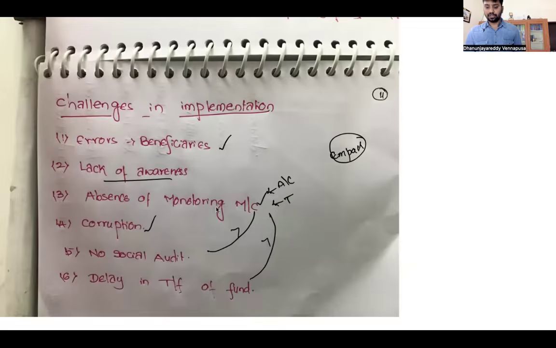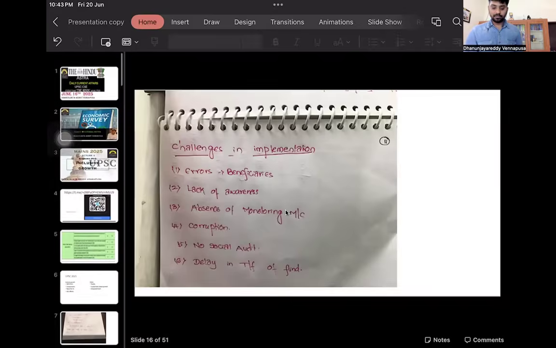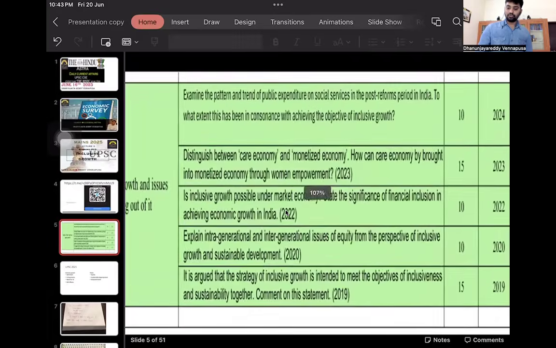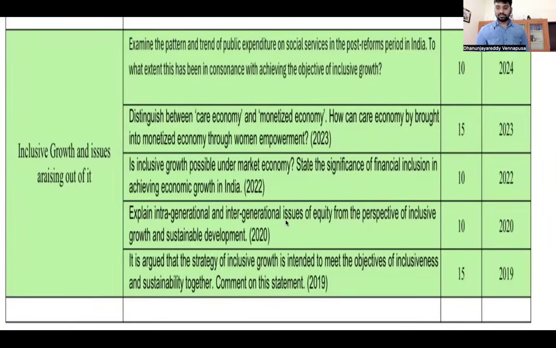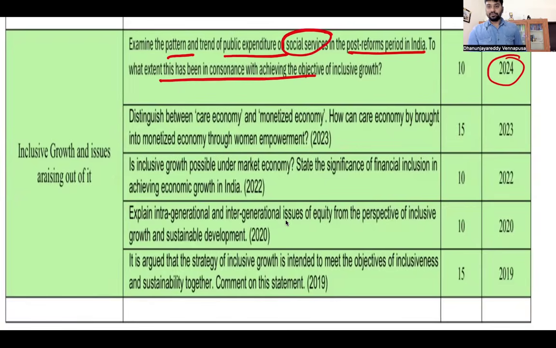So what are the questions that you have to do? The questions are the previous year questions from inclusive growth. Take this 2024 question, please write. Examine the pattern and trends of public expenditure on social services in the post-reforms period. To what extent has it been in consonance with the objectives of achieving inclusive growth? Try to write an answer for that.